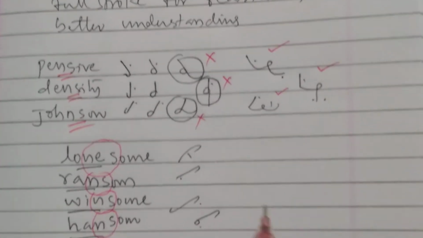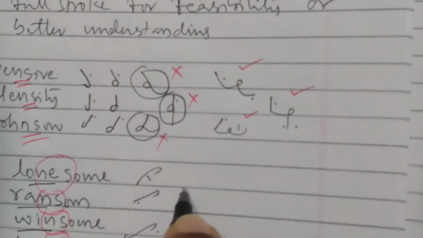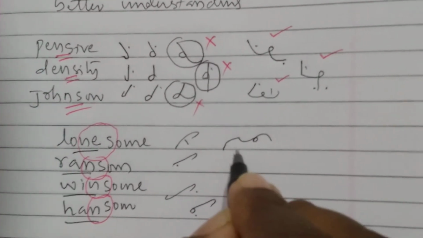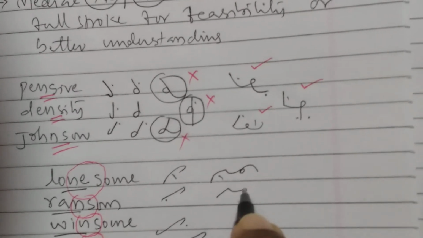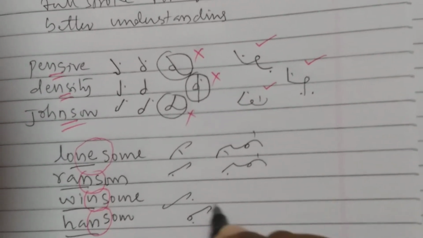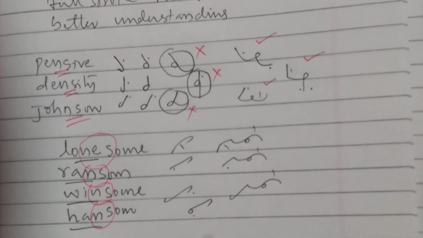Now let us see how the strokes will be if we write full strokes. Lonesome, no? Full strokes means L, N, some: lonesome, ransom, winsome, handsome.